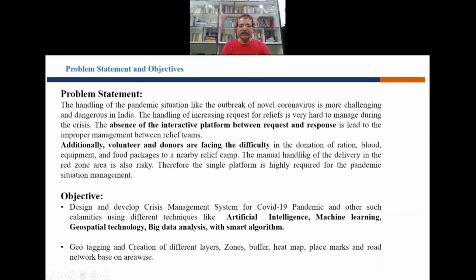The absence of an interactive platform between requester and response provider leads to improper management, especially during the pandemic situation. Therefore, a single platform is highly required for pandemic situation management.